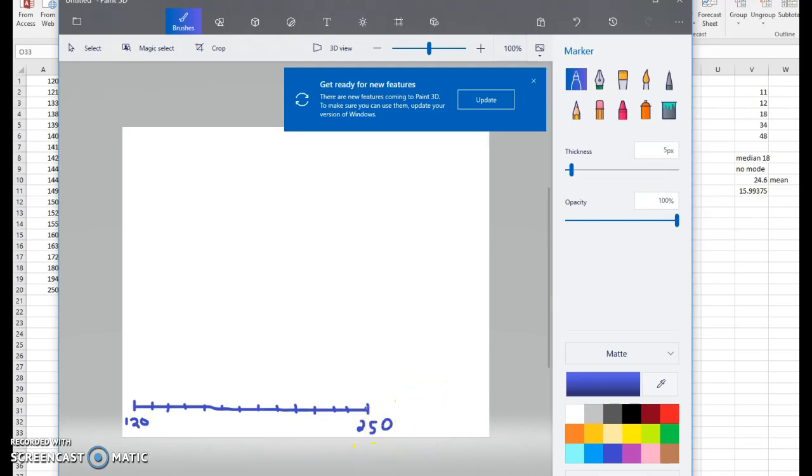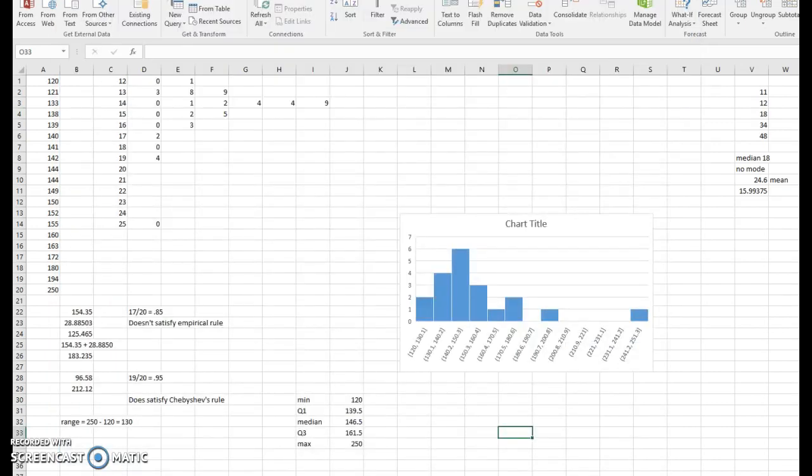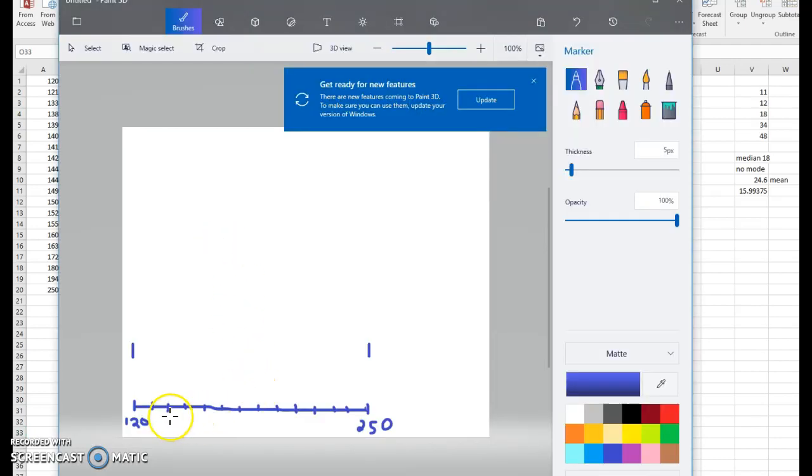All right, so let's look back for a minute. Our minimum, we recall, was at 120, so I'm going to go ahead and make a little slash mark there. And our maximum was at 250. All right, now, if we look back, my median is 146.5. So let's see, 30, 40, 50. So 146 is in here somewhere. And I'm just having to kind of eyeball on here.